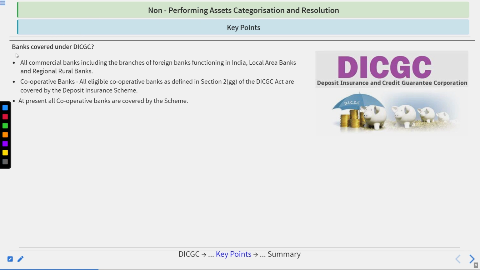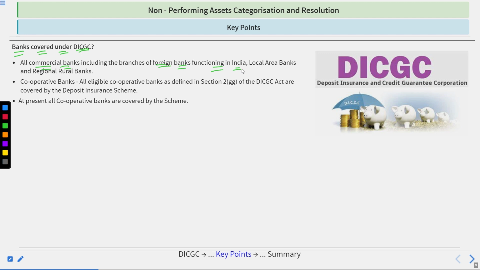So which banks are actually covered under the DICGC? Like we know that this was created for banking coverage. So which banks are generally covered by it? All commercial banks, including the branches of foreign banks functioning in India. If a foreign bank is functioning in India and it is a commercial bank, that will also be covered under the DICGC.